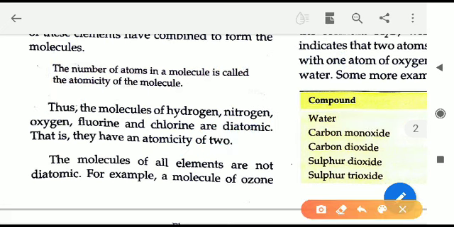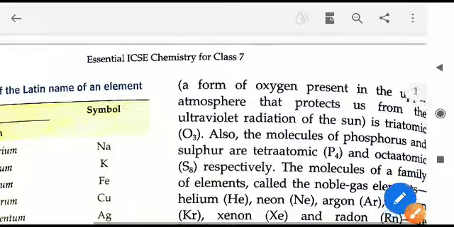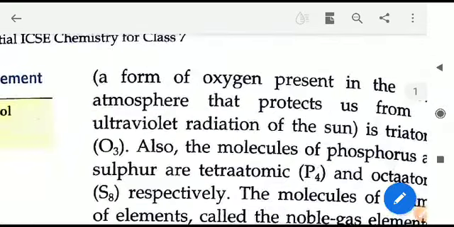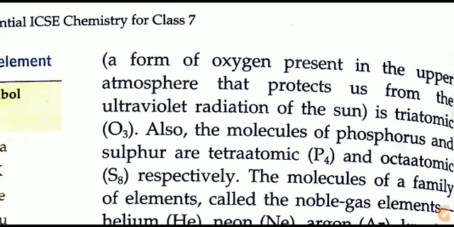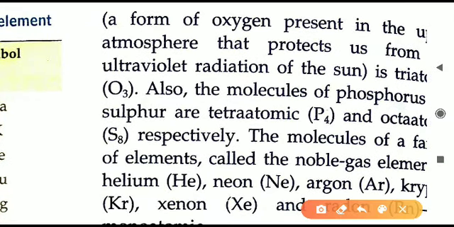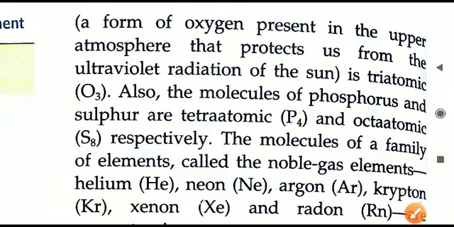Next, the next line we'll read here. The molecules of all the elements are not diatomic. For example, the molecule of ozone. Ozone is a gas, and its formula is O3. This ozone gas is present in the upper atmosphere. It protects us from the ultraviolet radiation of the sun. So it is an important gas in the upper layer of the atmosphere. It is present, and it is triatomic.